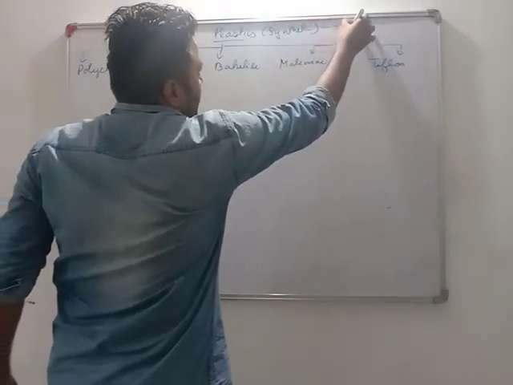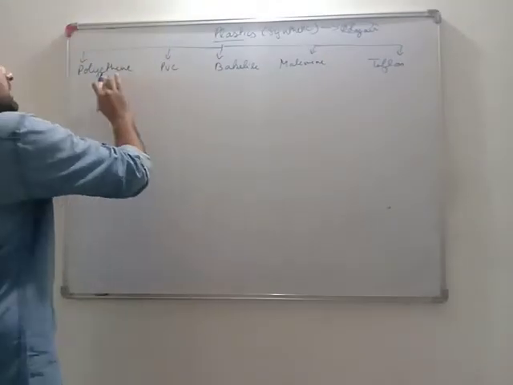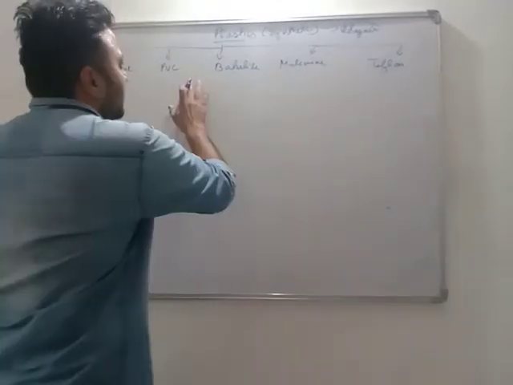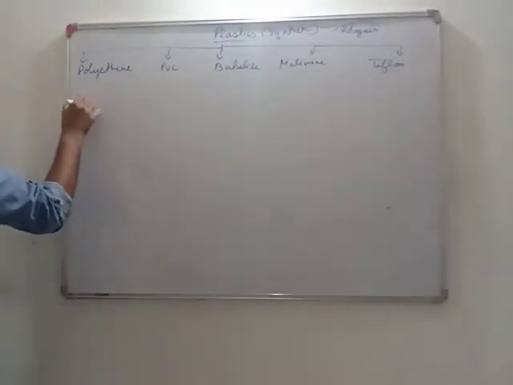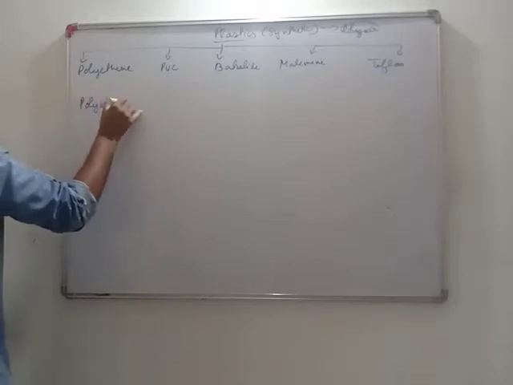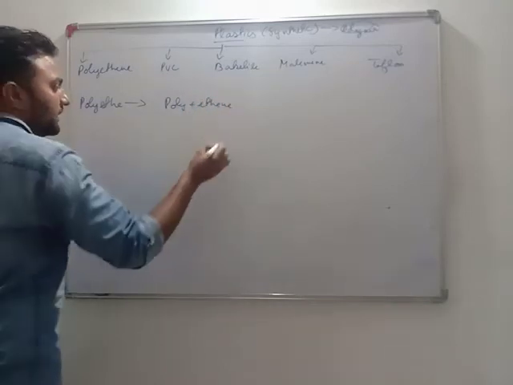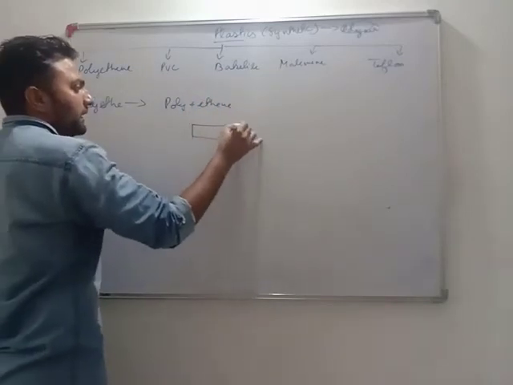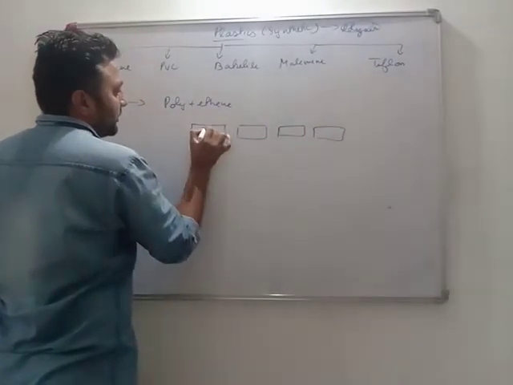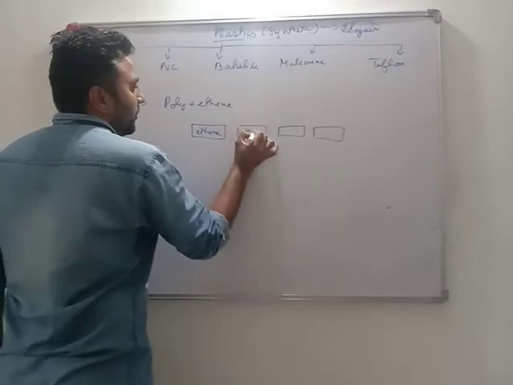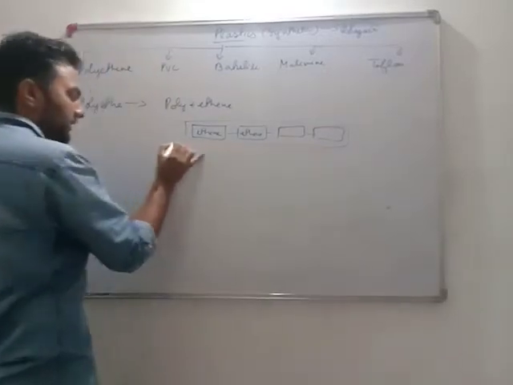If it is synthetic, it means it is surely made up of many repeating units, which means it is a polymer. But it doesn't mean that it must be a fiber only. We use it in a large variety of forms also, like sheets and many things. Polythene is the most common thing we use in our daily life. Polythene means poly plus ethene, that is repeating units of ethene. Repeating units of ethene, when joined together, all form polythene.